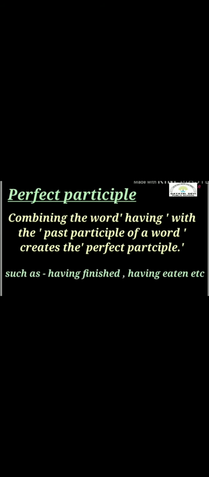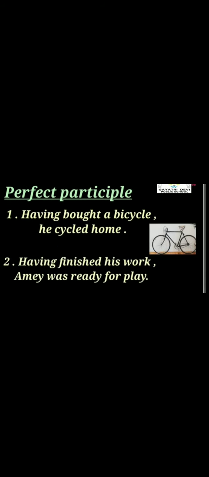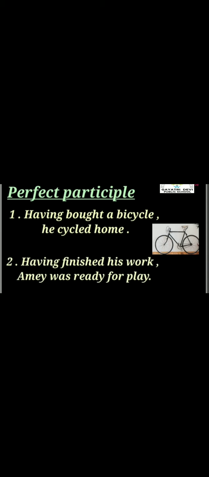Having लगा देना है तो वो बन जाएगा perfect participle. Okay. Another example, having bought a bicycle, he cycled home. So having bought, that is a perfect participle. Second example, having finished his work, Amy was ready for play. So having finished is again a perfect participle.